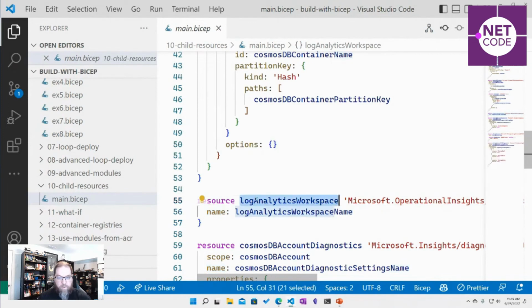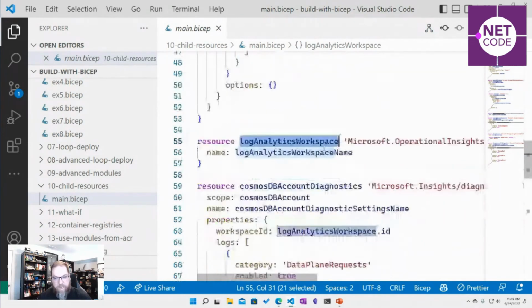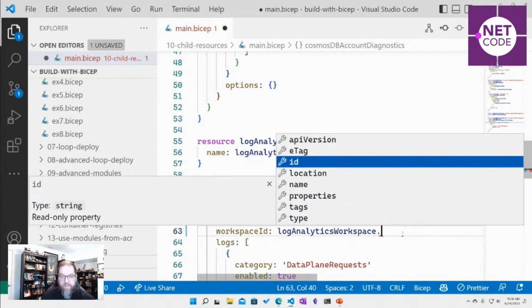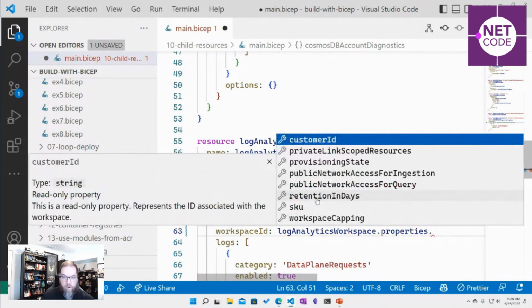So now we have a reference inside of our bicep for these existing objects, and we can access properties that exist on those existing objects, because behind the scenes, Azure is going to be able to go and look that up and set up that reference so that you can then access tags or additional properties on those that you don't know right now, and you can dynamically respond to them.